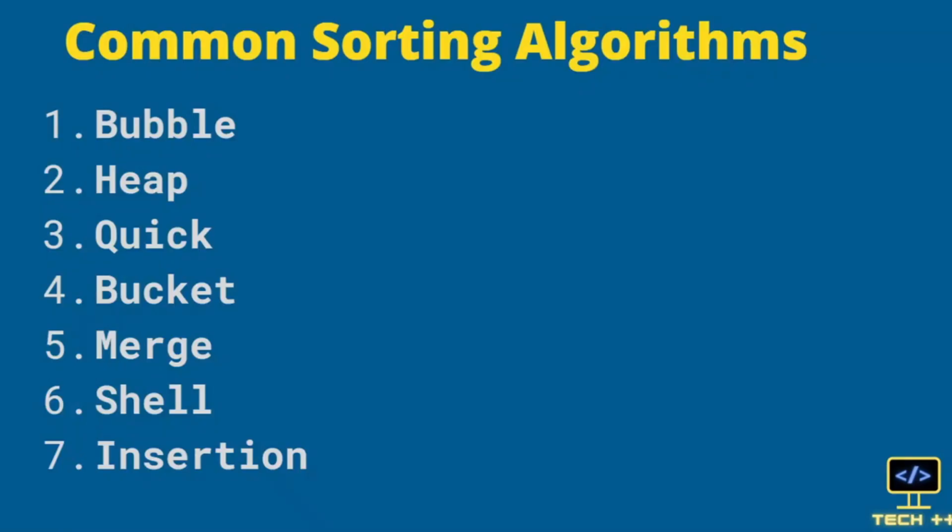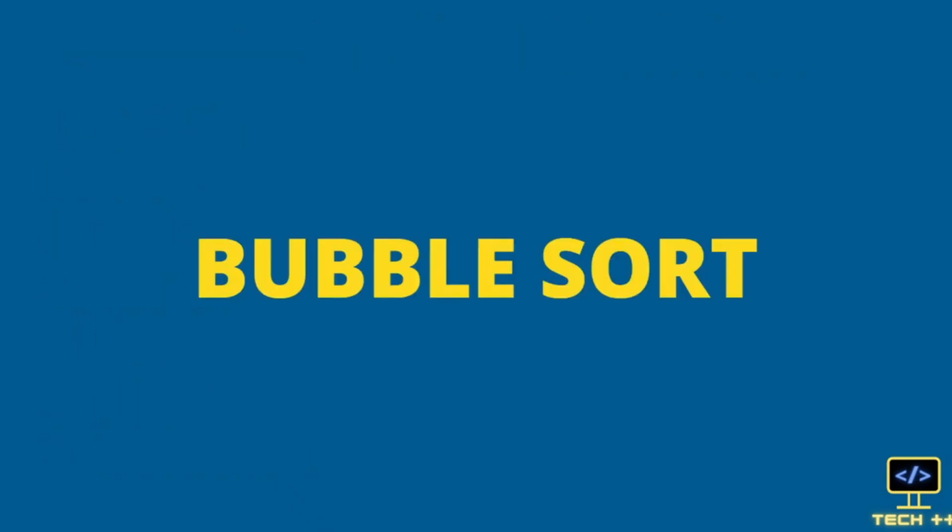These are the frequently asked sorting algorithms, which include bubble sort, heap sort, quick sort, bucket sort, merge sort, shell sort, and insertion sort. Each of them has its unique solution for sorting the given elements. Our first sorting algorithm on the list is bubble sort. Let's get started. Bubble sort is sometimes referred to as sinking sort.